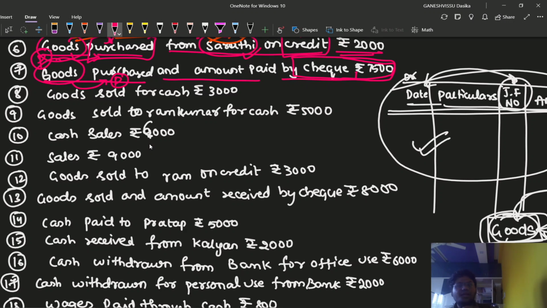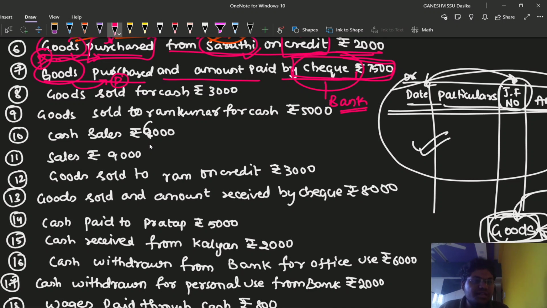So we cannot write directly to check account. Check account is not maintained. Where are we going to deposit the checks? We are going to deposit the checks in the bank, right? Amount paid by check means we give our check to the creditor, the trader from whom we purchase the goods, and he deposits the check in the bank itself, right? So if the transaction is dealt with check, then we replace check by the name bank. This is the important one.